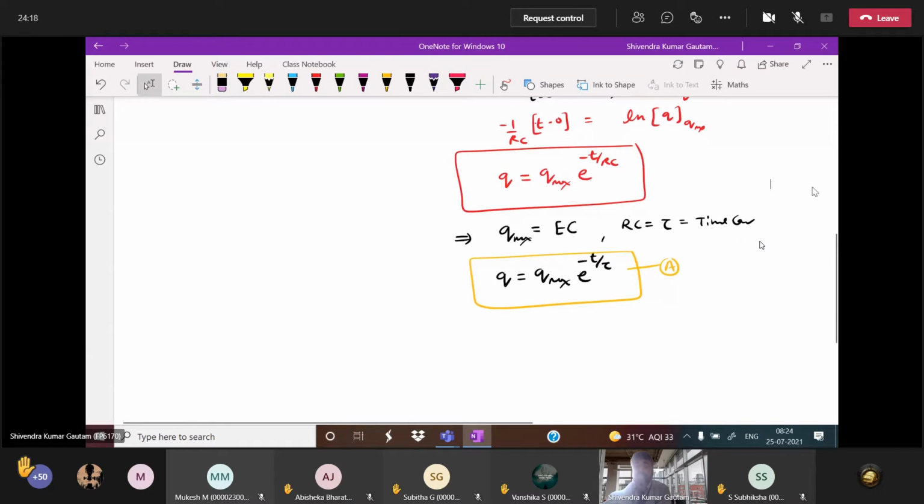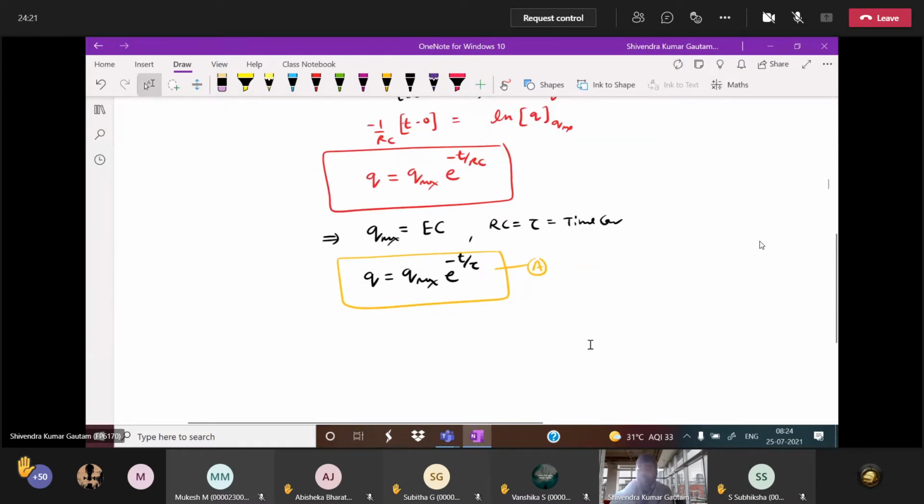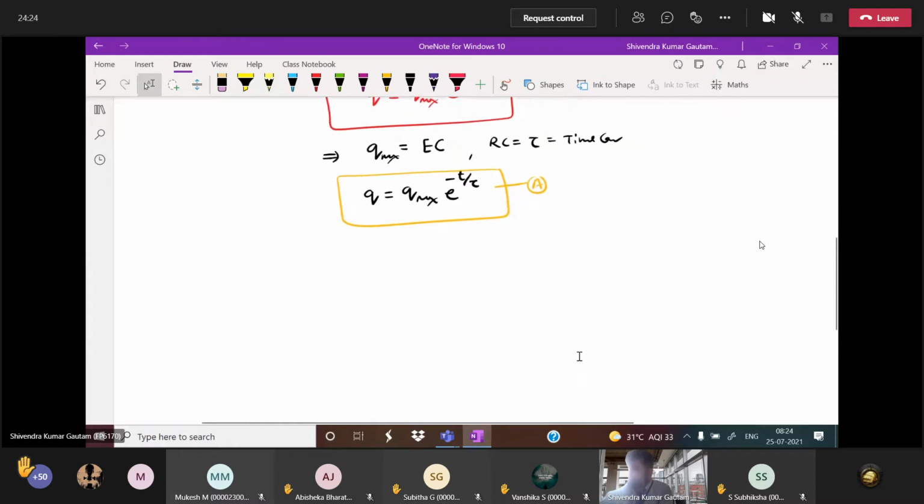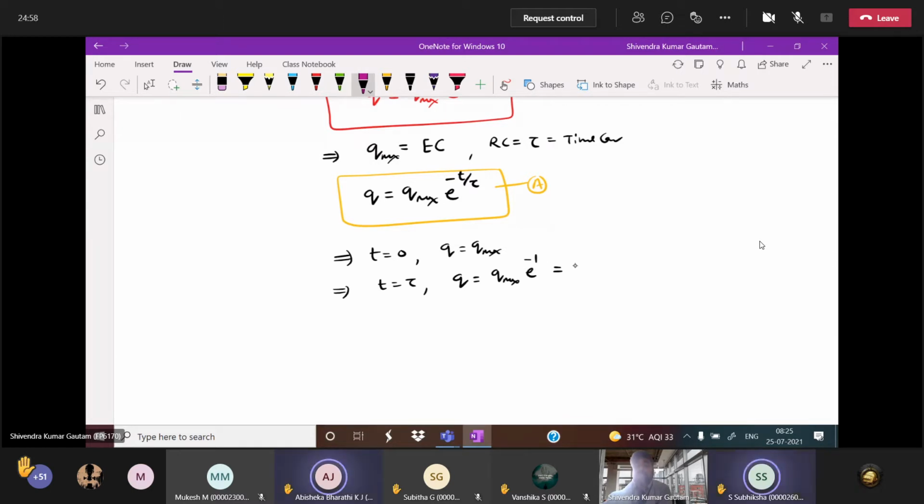You can also understand this here. Tell me, at t equal to 0, how much charge is there? Q will be equal to Q max. T equal to 0, Q equal to Q max. Tell me, at t equal to tau, one time constant, how much charge will be there? Put t equal to tau. Q max by e, sir. Q max into e power minus 1. I have told you some value for e power minus 1. Can anybody remember the e power minus 1 value?